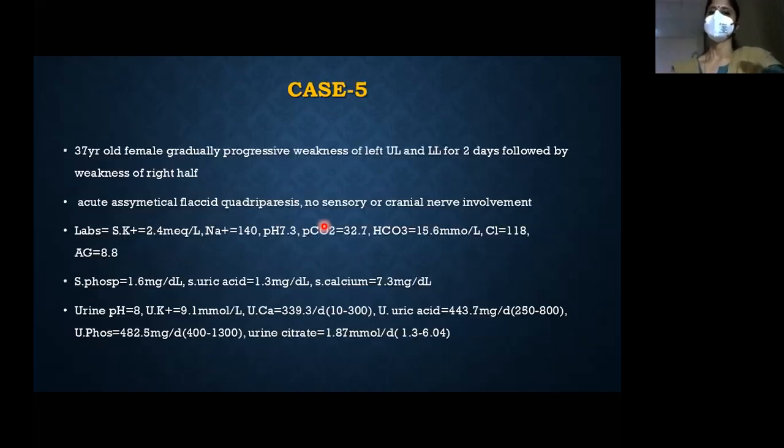Now this is the last case. This is actually an adult female. She presented to neurology with, I mean, 6 months back we had this patient.